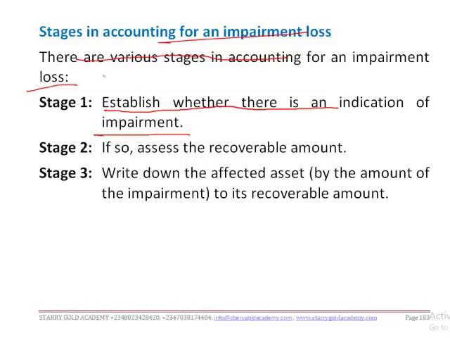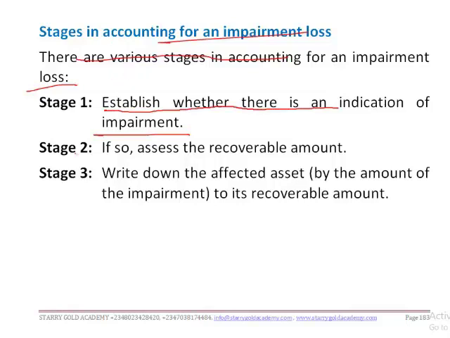If the production of a particular machine has been reduced drastically, or is reducing production by production, then you know that such an asset is impaired. It is an indication that the asset is impairing. Or if there is a change in technology, maybe the way things are done now is different from how it was done before, then you know this is an indication that our current operation is being impaired. So we have to change the system and bring in new technologies.